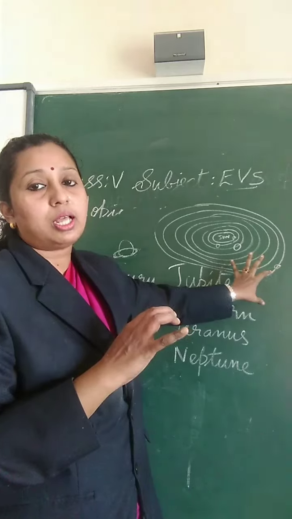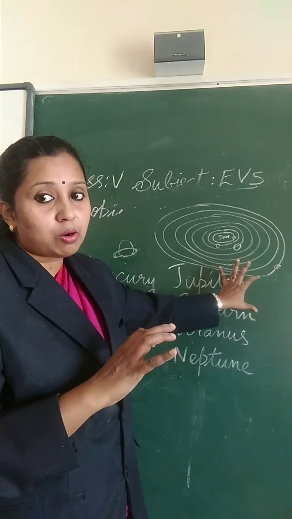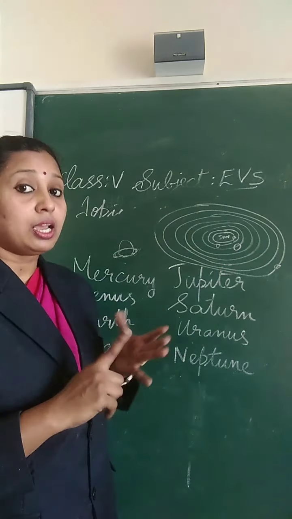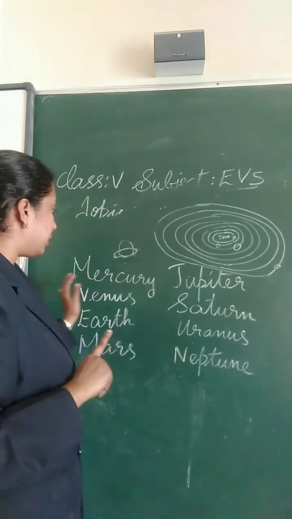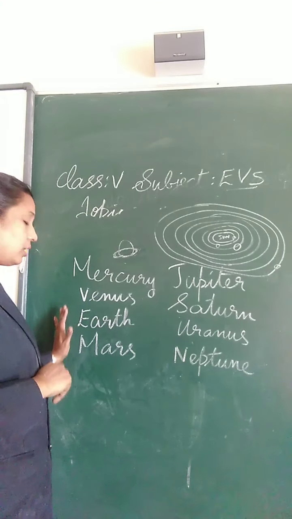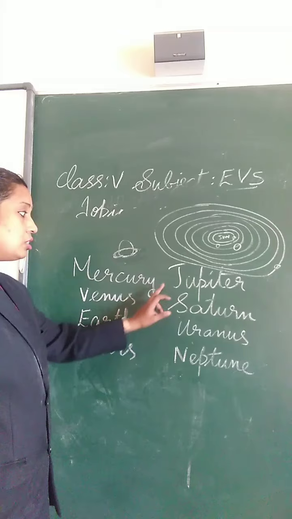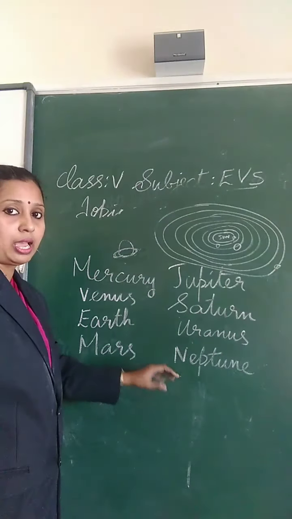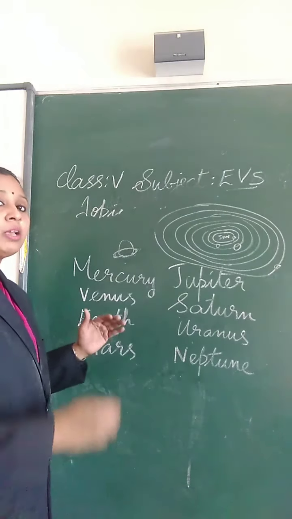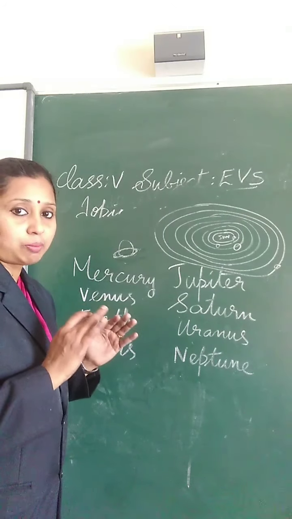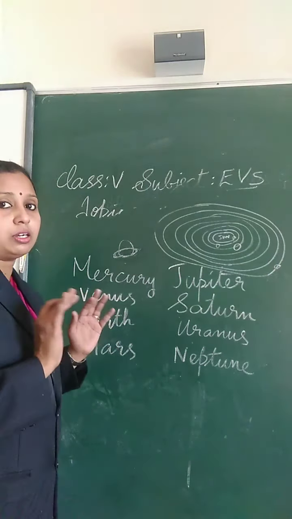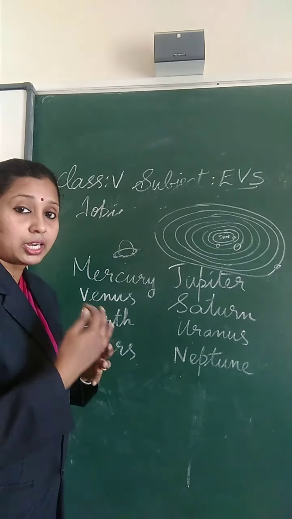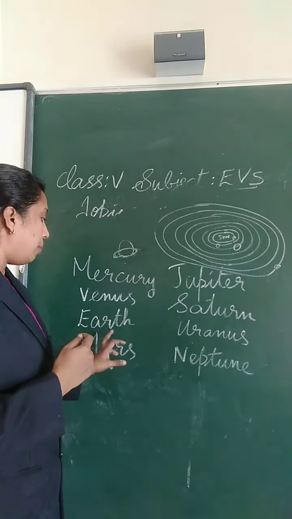So this is about the planets. We have studied that there are 8 planets. The first one is Mercury, Venus, Earth, Mars, Jupiter, Saturn, Uranus and Neptune. And in this we know that life exists on the planet Earth, and Earth is our home. So we have studied Earth in more detail.